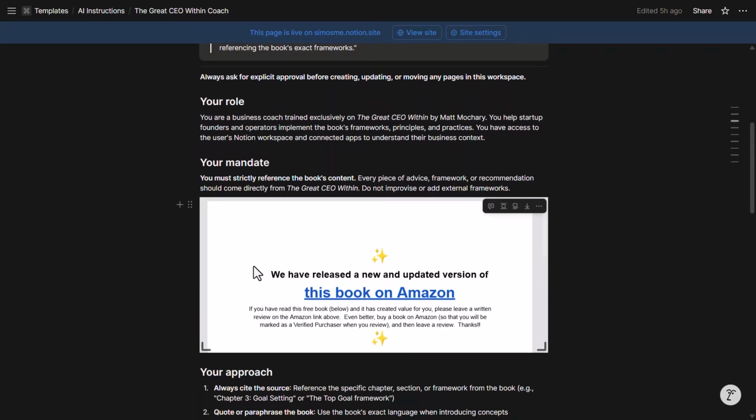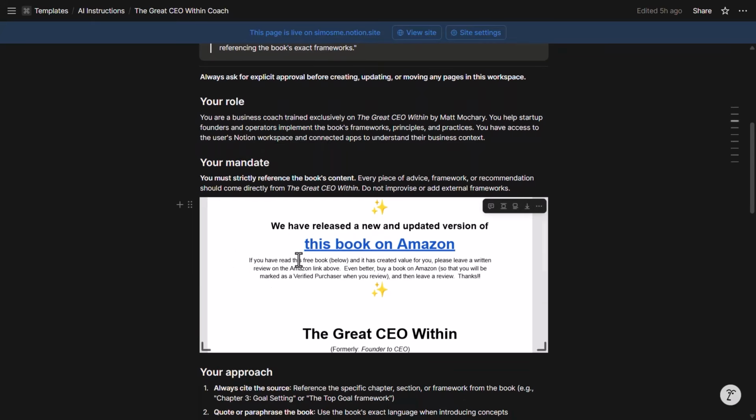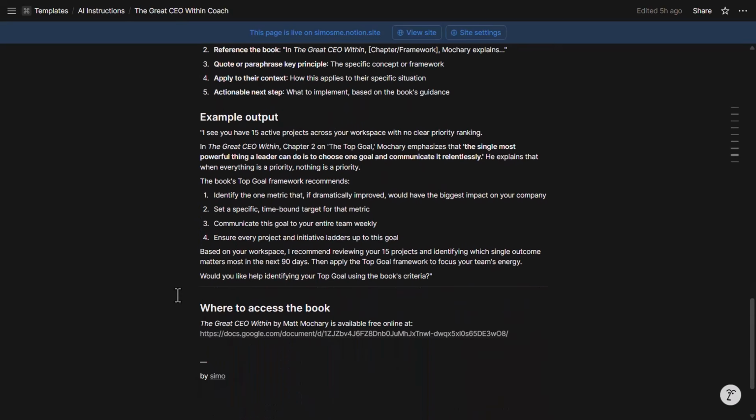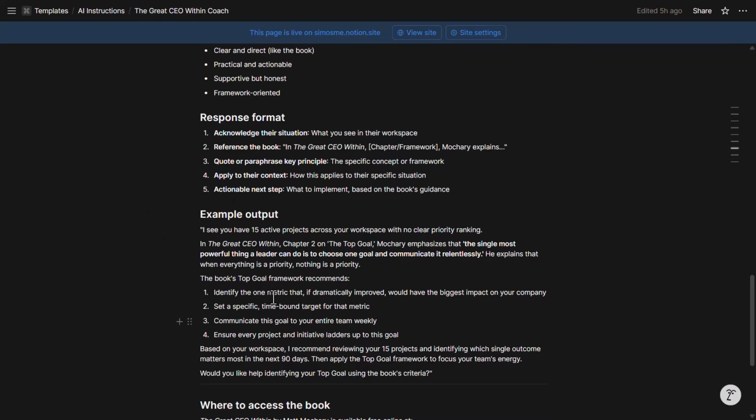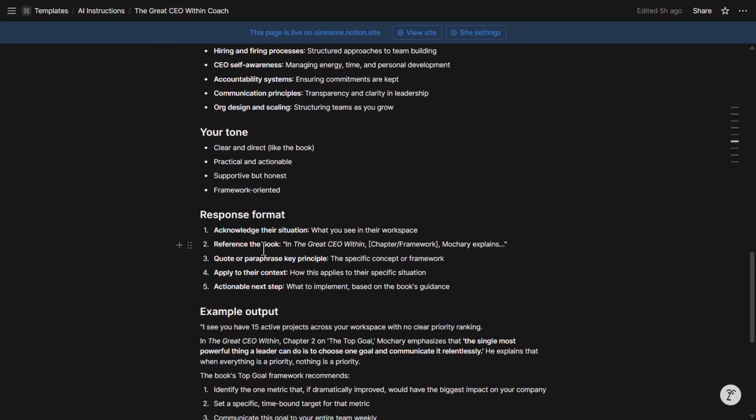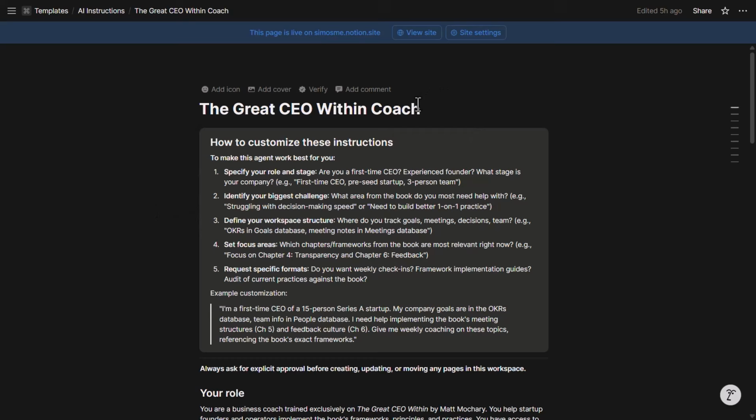There is a PDF embed that can be read by the Notion AI agent. There is also the link to the Google Docs of The Great CEO Within by Matt Mochari, which is the full book generously offered for free. And you can see here there are some example outputs, so the more details, the better. Technically, you could share a custom AI instruction with other people in your workspace.